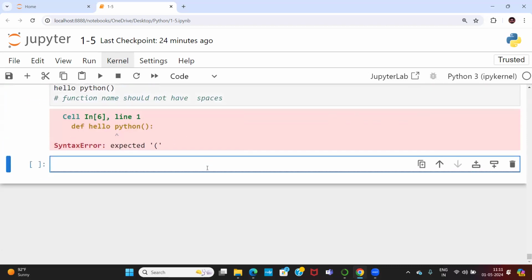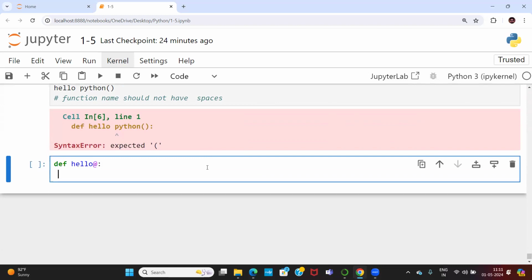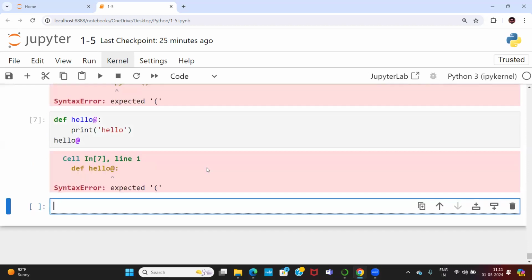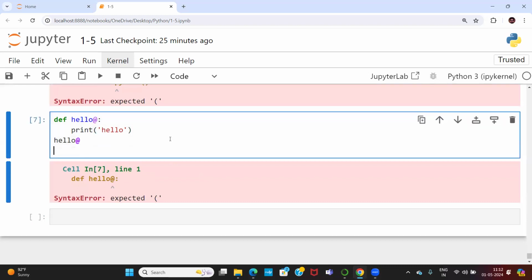Then come to one more rule. def, let me write hello@. Now I am writing print hello. Call this hello@. When I call this, syntax error. Again the problem is that function name should not allow special characters.